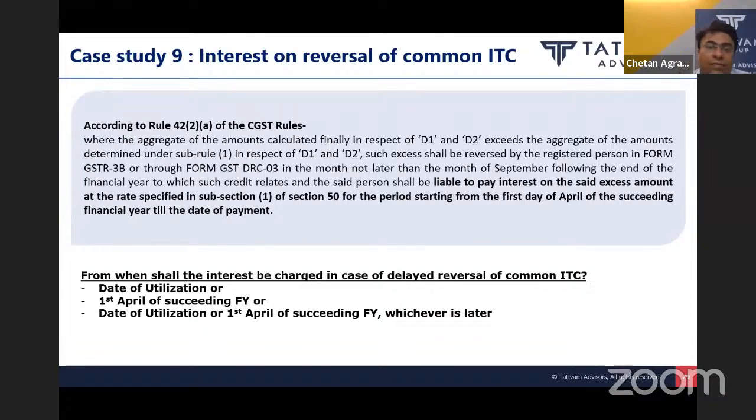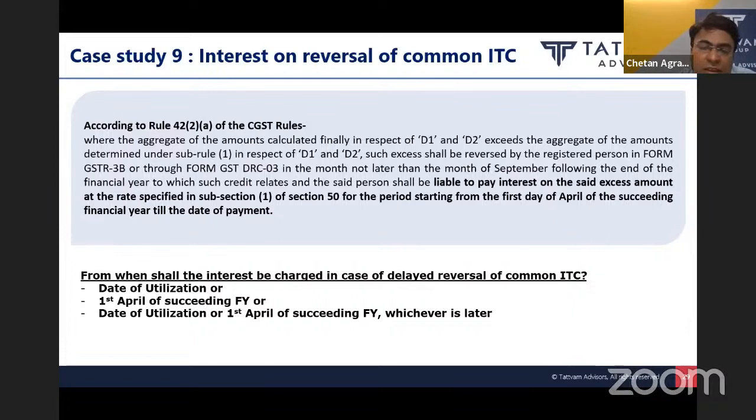So if the taxpayer has already utilized such excess amount of ITC in the previous financial year, then citing this rule, the taxpayer can say that my liability to pay interest will trigger only from the first day of April 2022. And if the taxpayer has not utilized that ITC, and today he is reversing that ITC in the month of September GSTR 3B.